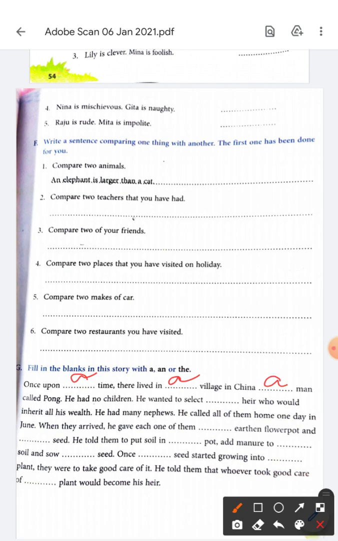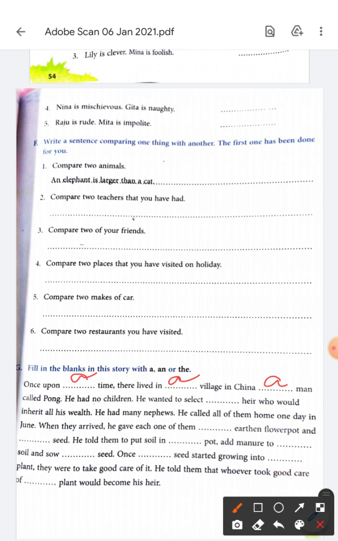Because अभी तक हमें नहीं पता, we are talking about whom, so we are not definite, we are not sure about anything, and they all are singular nouns, so we are using the singular article a. Now we know we are talking about a village in China, we know we are talking about a man called Pong. So next time when we use them, will it be the or a? Second mention पे it will be the.